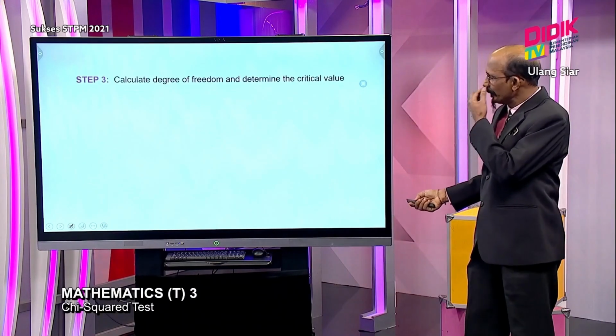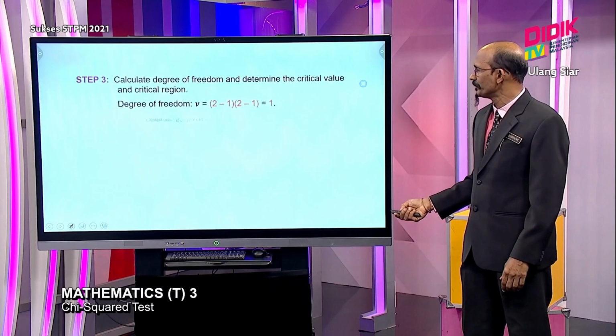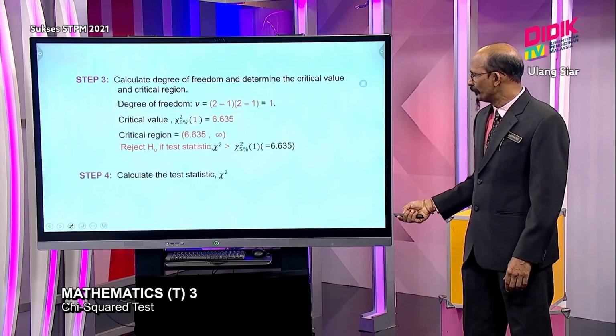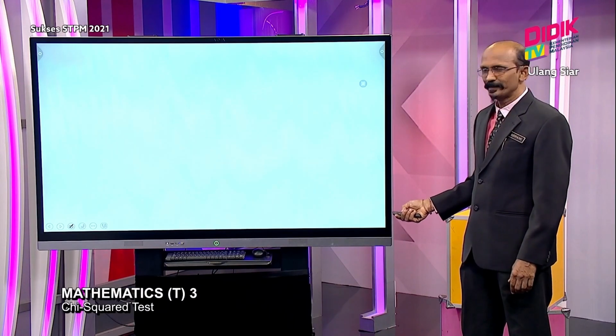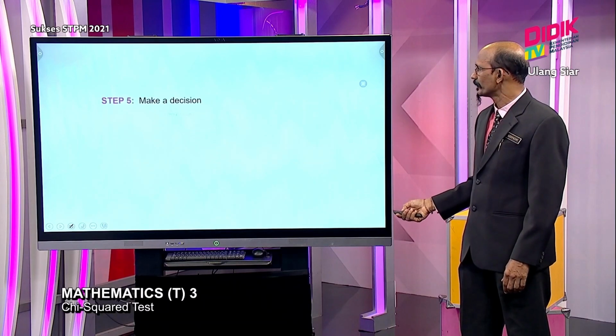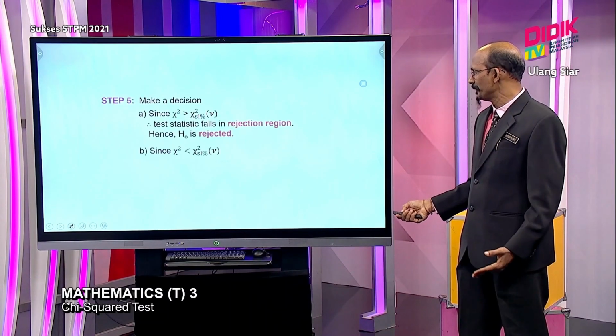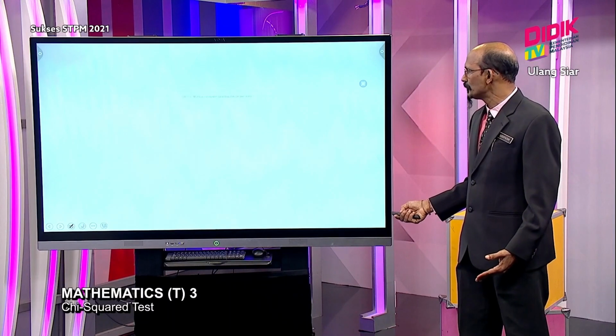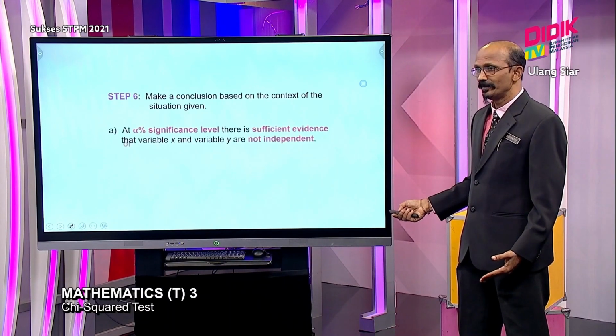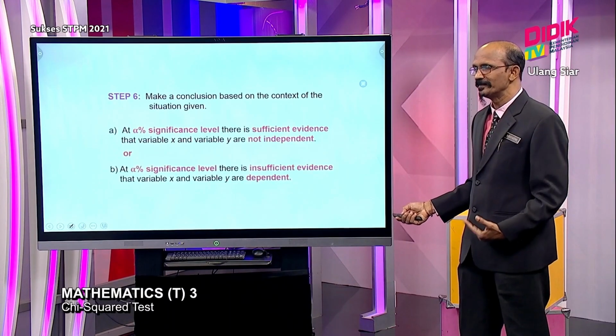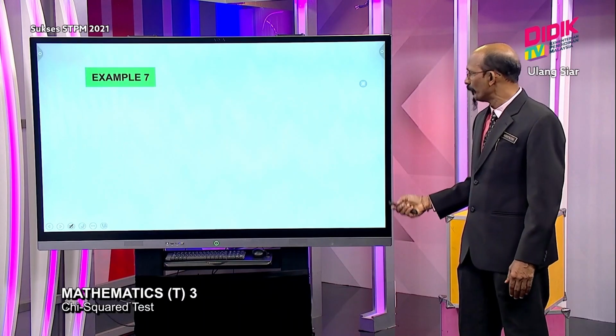So in step 3 onward, step 3, step 4, and step 5, the 3-layer statement is still the same, and our conclusion also remains the same. We never do any changes. The way of doing is still the same.